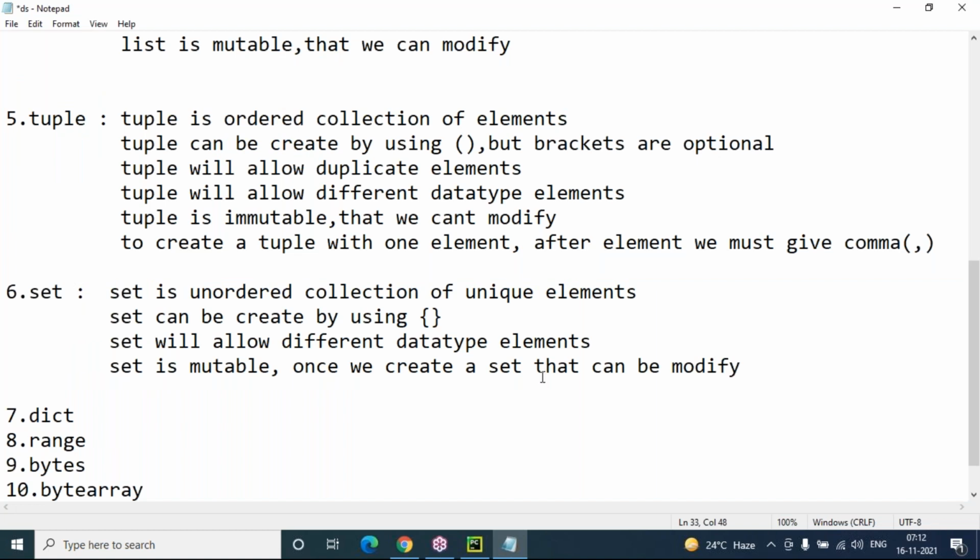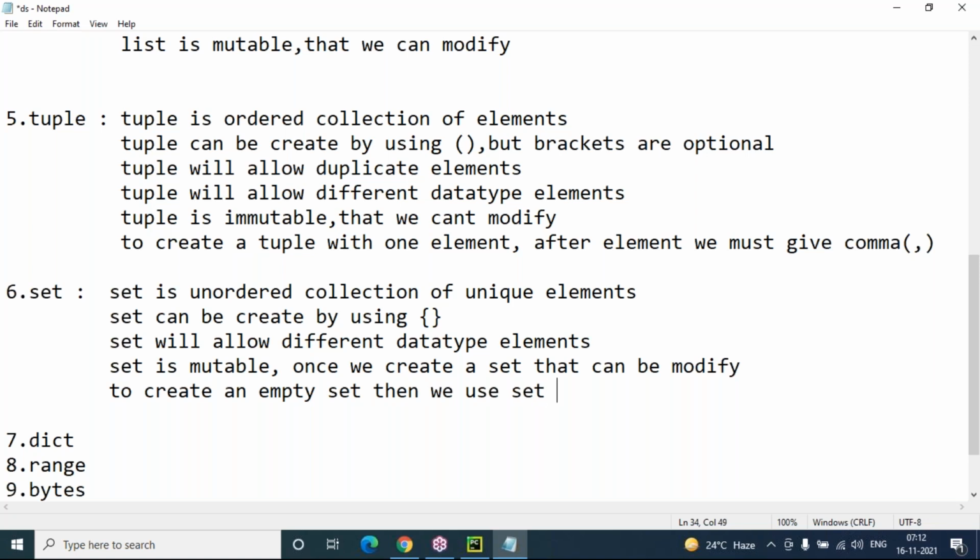This point I'm also adding here. To create an empty set, we use the set function. This is the function, sir, actually.